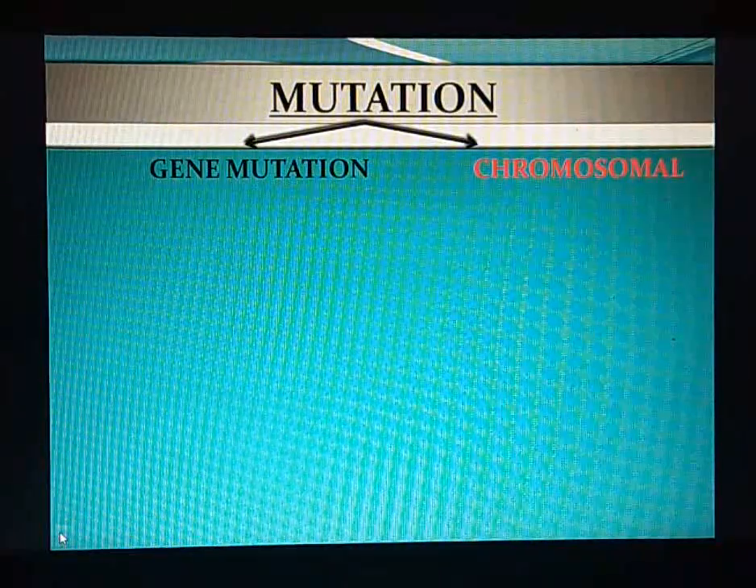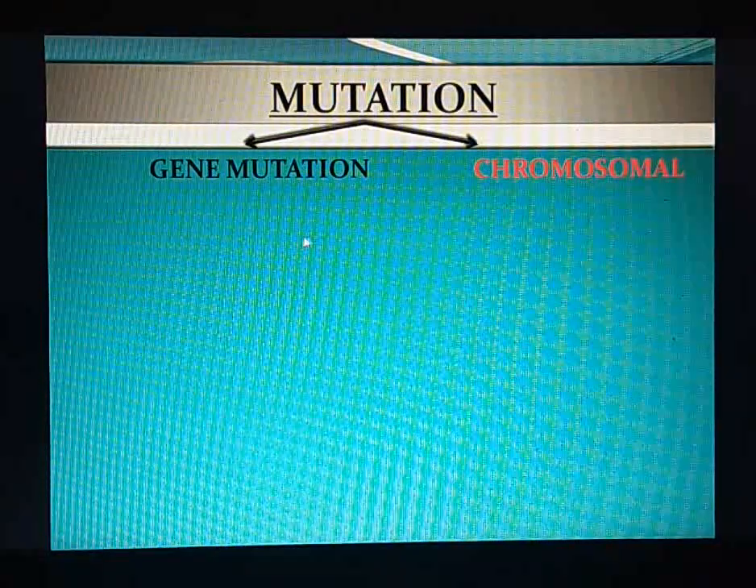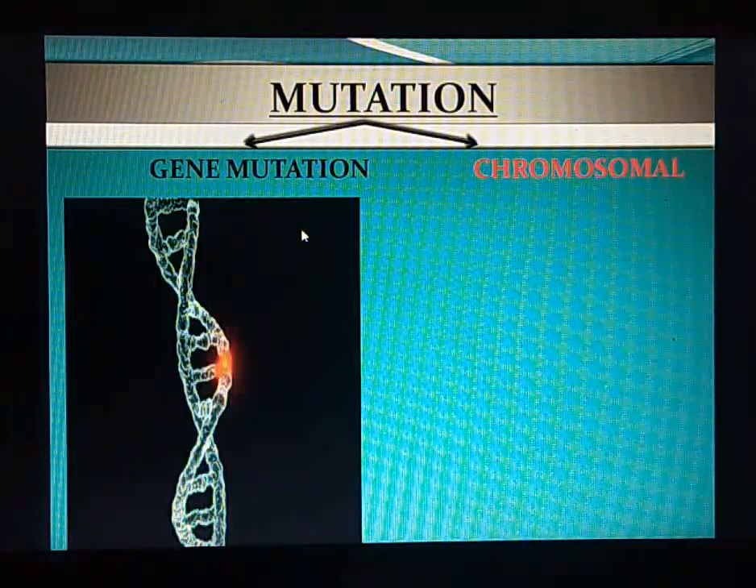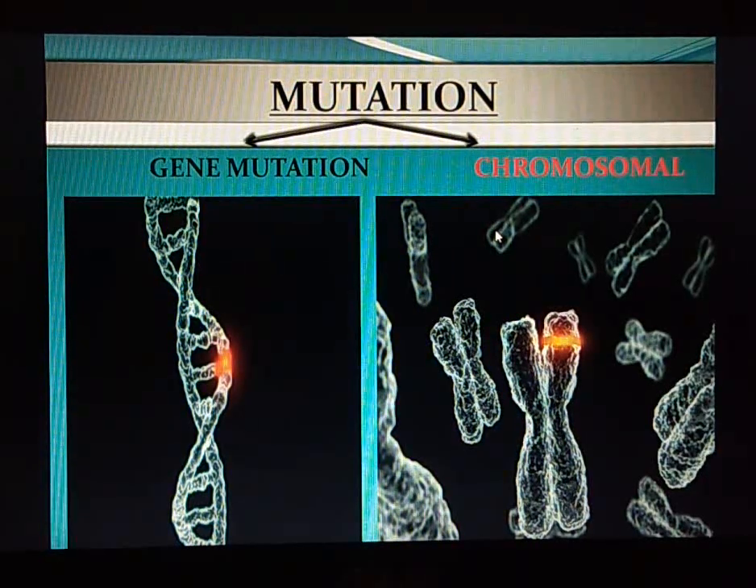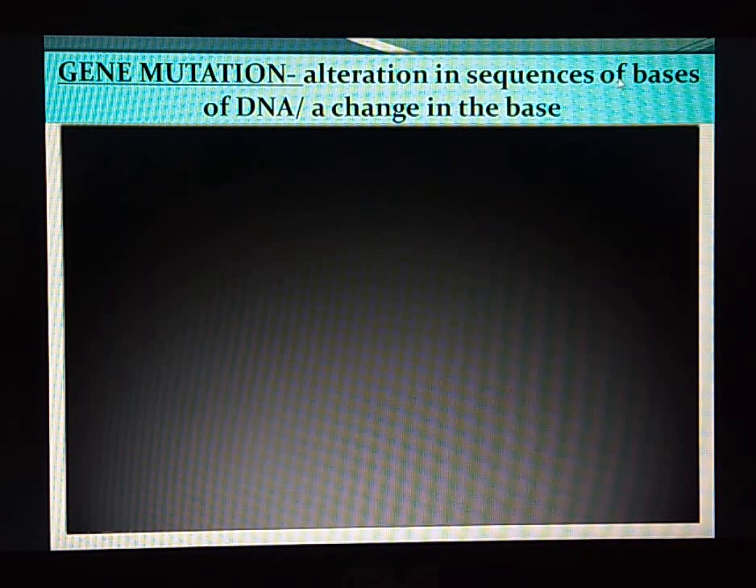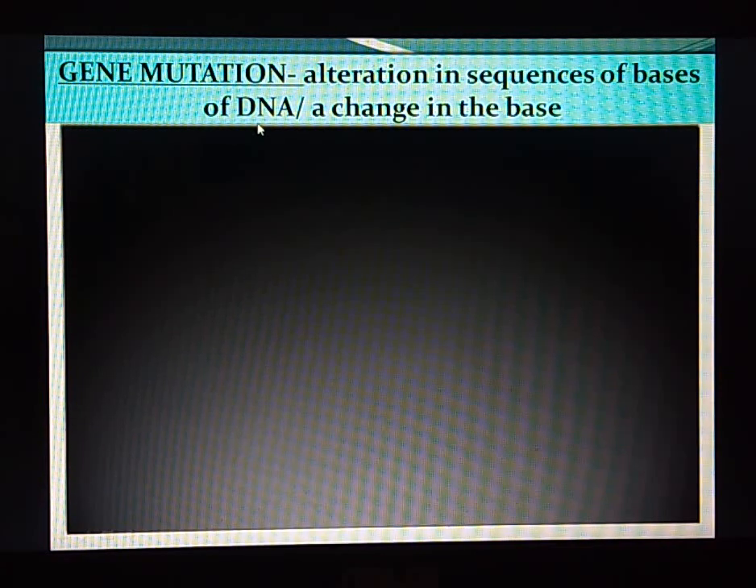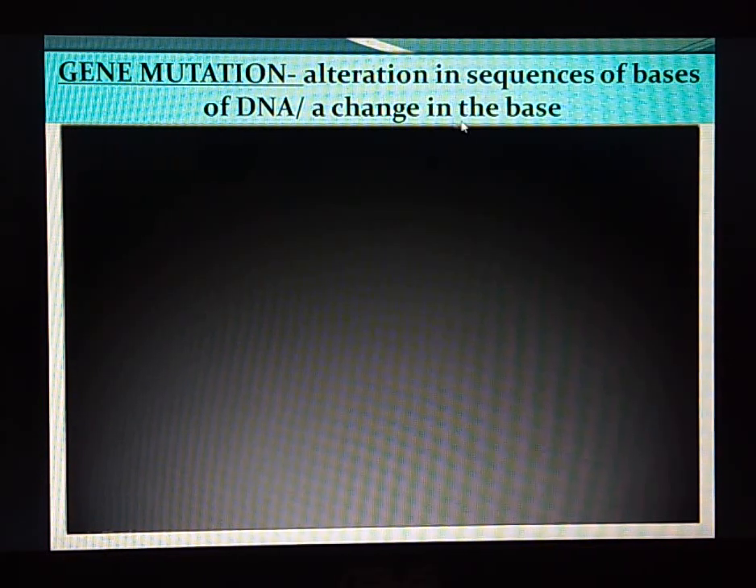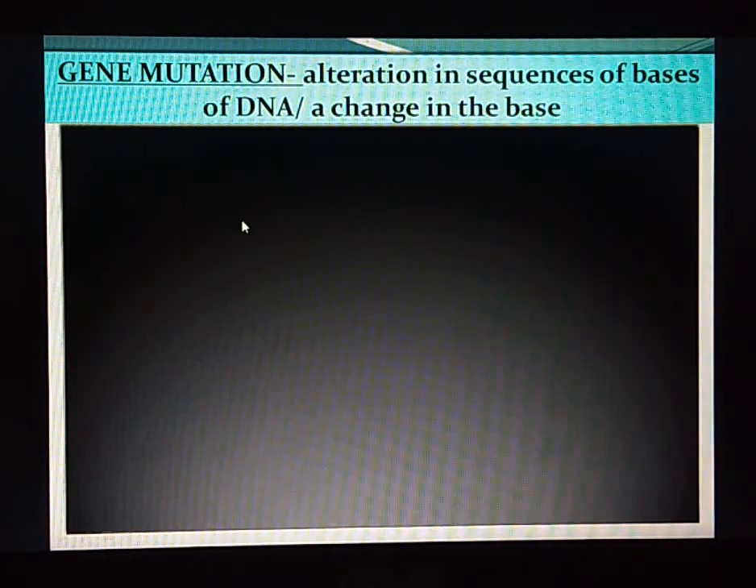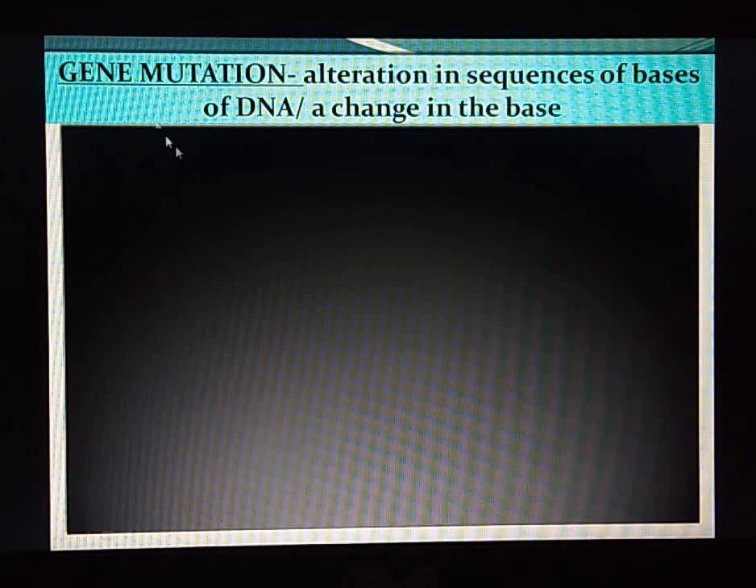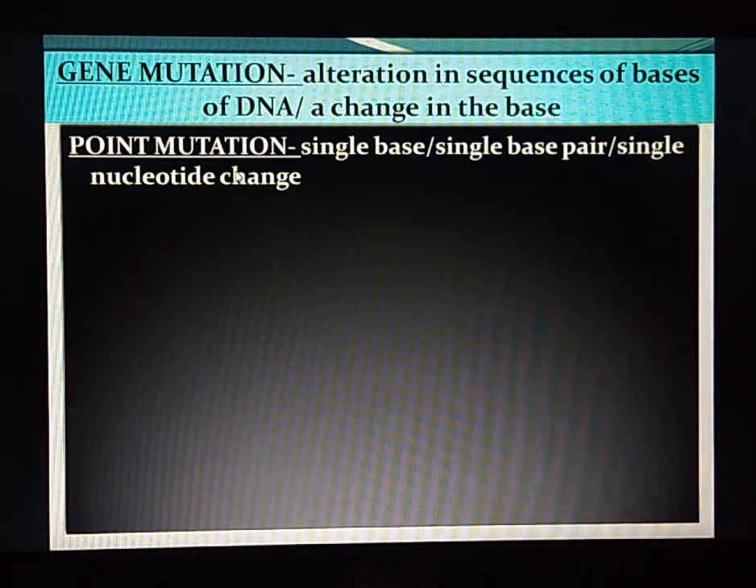There are two types of mutation, gene mutation and chromosomal mutation. We will learn in detail these two types of mutation. Alteration in the sequence of bases of DNA or a change in the base is called gene mutation. The first type of gene mutation is point mutation.